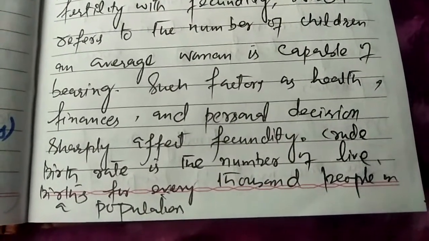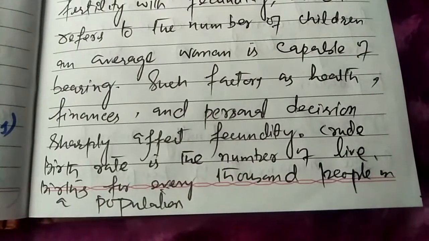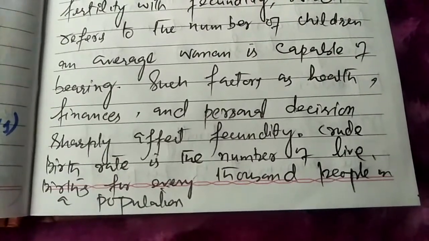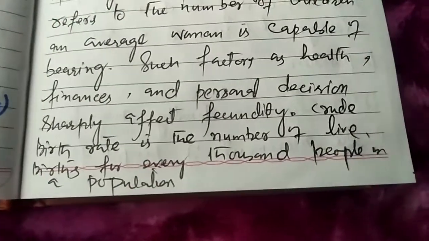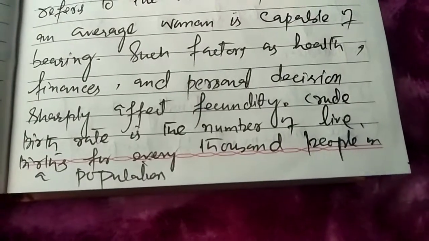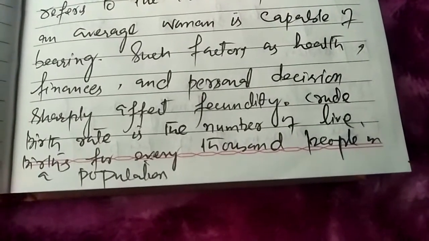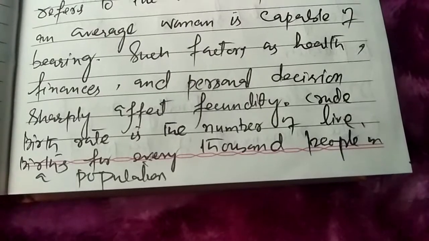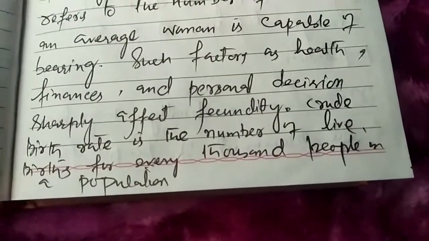Crude birth rate is the number of live births for every 1,000 people in a population. What is crude birth rate? What is crude fertility rate? It is the number of live births for every 1,000 people in a population.